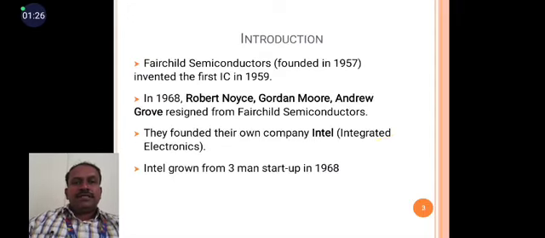Introduction: Fairchild Semiconductor was founded in 1957. It invented the first IC in 1959. In 1968, Robert Noyce, Gordon Moore and Andrew Grove resigned from Fairchild Semiconductor. They founded their own company called Intel, Integrated Electronics. Intel grew from a 3-man startup in 1968.